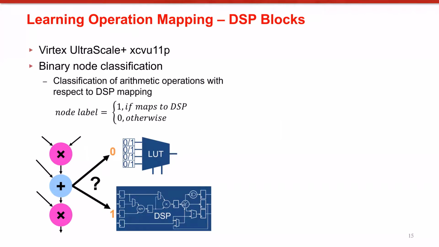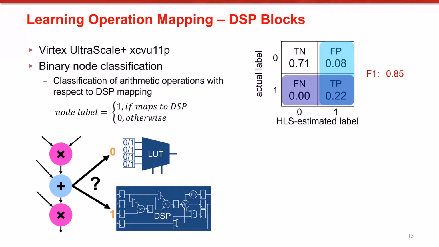Here are our results on learning operation mapping. In our experiments, the target device is Virtex UltraScale Plus. Here, the problem is a binary node classification problem where nodes are labeled depending on the type of resource that they map to. For example, the addition operation here is labeled 1 if it maps to DSP blocks and 0 otherwise. These results show how Vivado HLS performs in this classification task.